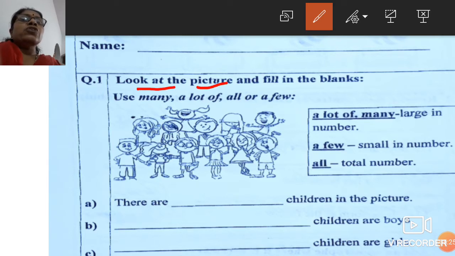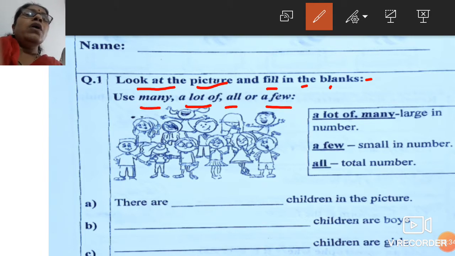Look at the picture and fill in the blanks. What we have to do, we have to use the words many, a lot of, all, a few. Now I made you explain when to use these for countable and uncountable both ways, beta, and now we are going to use it. Now you can see the children are standing over here for the photograph. Please observe carefully, and we have to use a lot of, many, a few, and all.